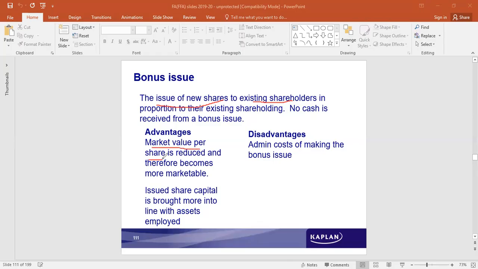Why would the market value per share become less? Ma'am, as now the number of shares in the market are more, supply increases. More availability. Very good. More availability, therefore becomes more marketable.